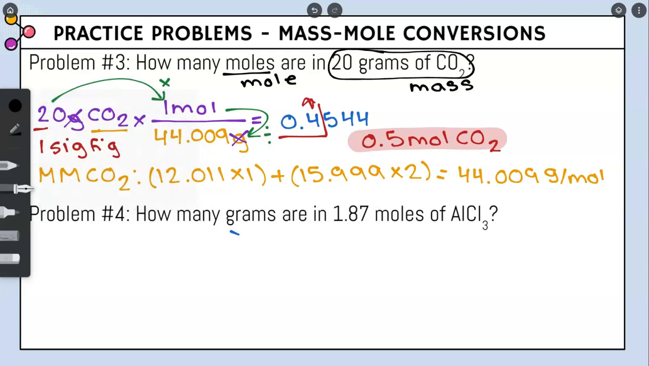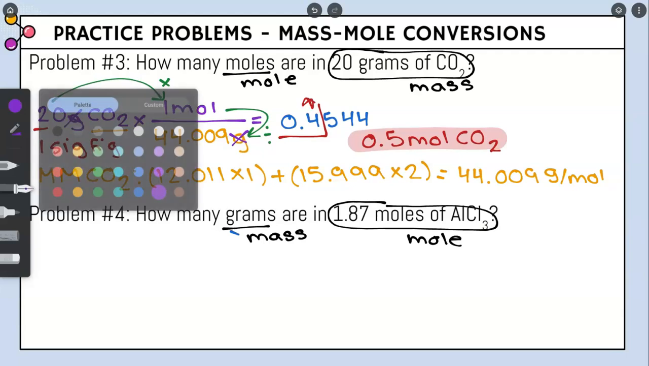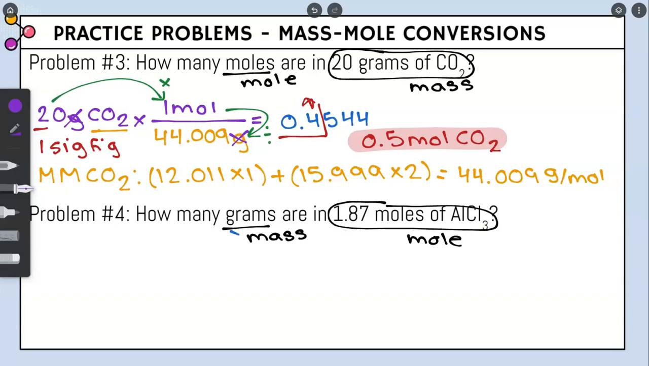So now let's go ahead and move on to the next problem. It says how many grams are in 1.87 moles of AlCl3. We are given 1.87 moles of AlCl3, and we need to solve for grams. Moles is mole island, grams is mass island. So we know we're going from mole to mass. So now that we know where we're starting and where we're going, let's rewrite what we circled.